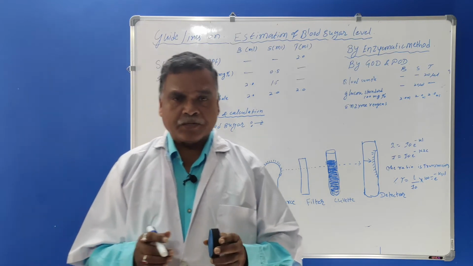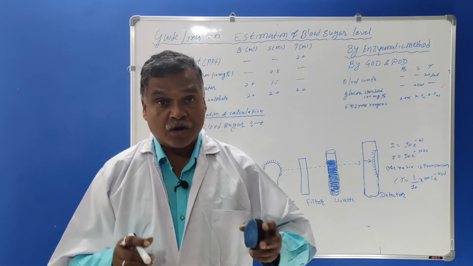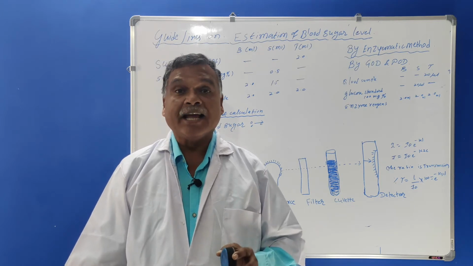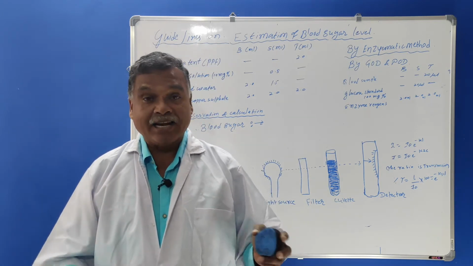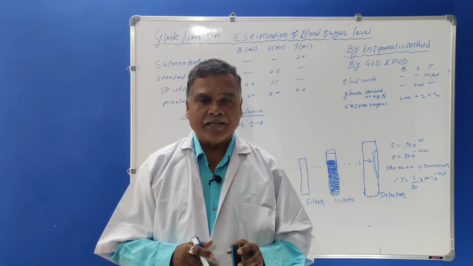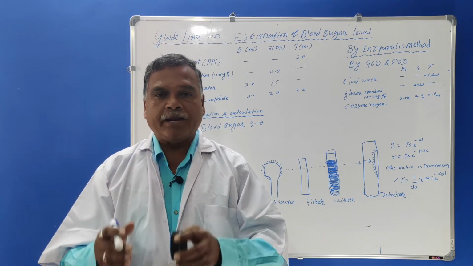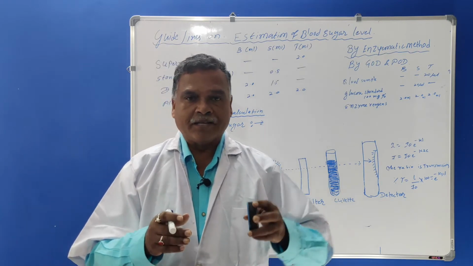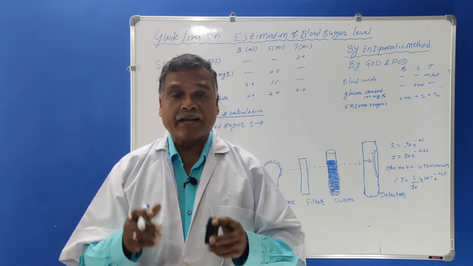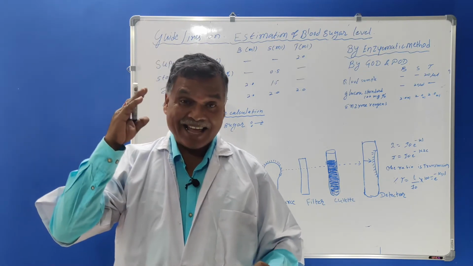Here we must know that more than 20% of the population of the world is suffering from diabetes, and this diabetes is known as an endocrine disease. What is diabetes? It is an endocrine disease. The blood sugar level should be normal in our body. Just now I told you the fasting blood sugar level should be 80 to 120 milligram percent. And what will be the normal range for postprandial blood level? It will be 120 milligram percent to 180 milligram percent. The 180 milligram percent of blood sugar level should not exceed.